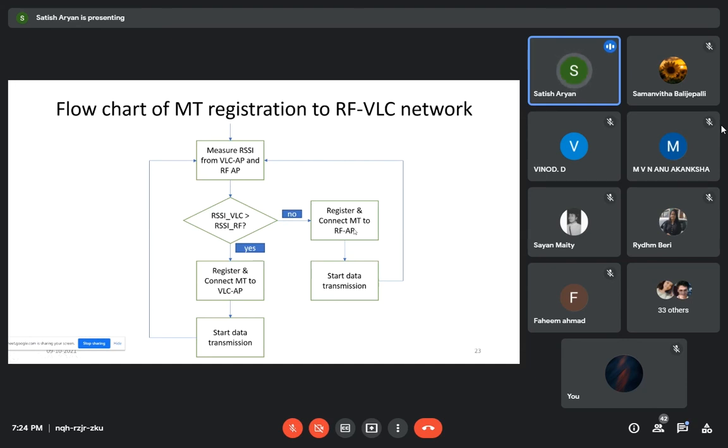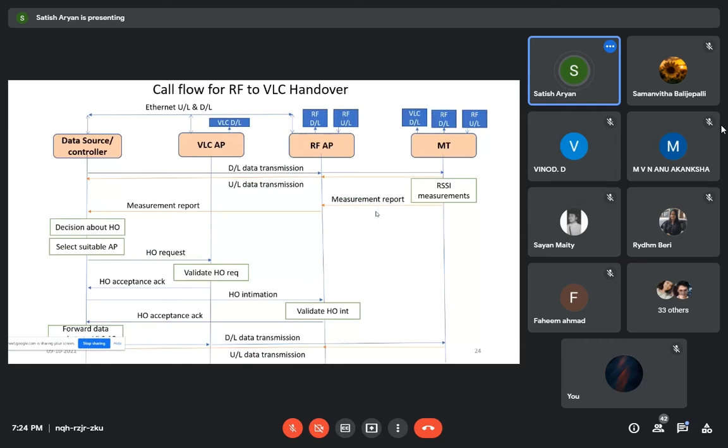Next, the call flow is towards the handover. You can see the 4 entities in our representation: the data source or controller, the VLC access point, the RF access point, and the mobile terminal, which is a dual receiver. On the access points we have a VLC downlink, RF downlink, and RF uplink, and in the mobile terminal we also have VLC downlink, RF downlink, and RF uplink.